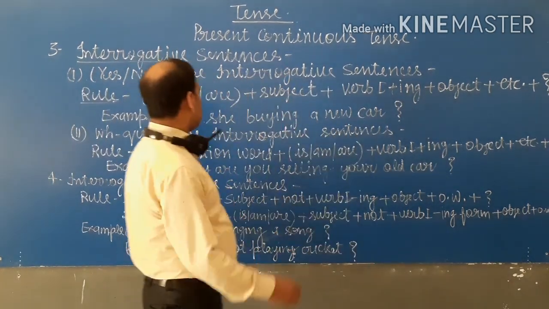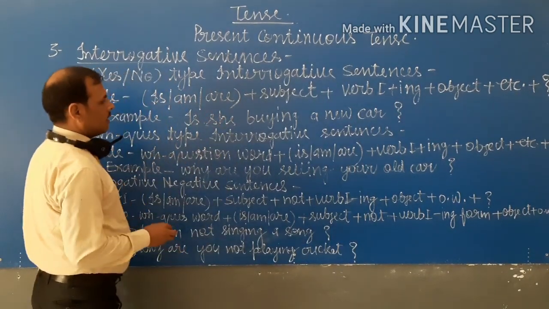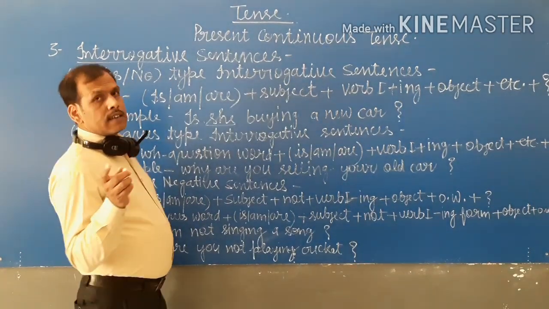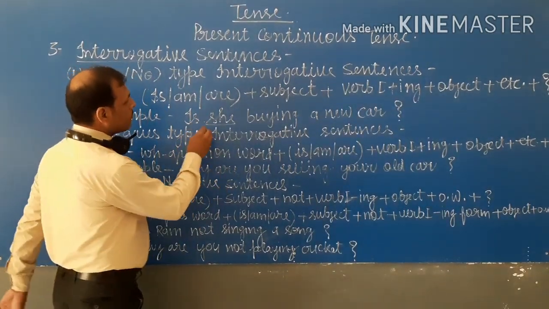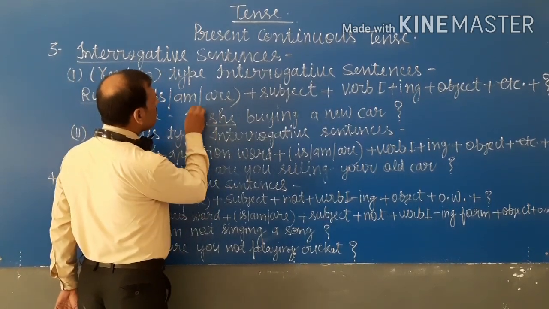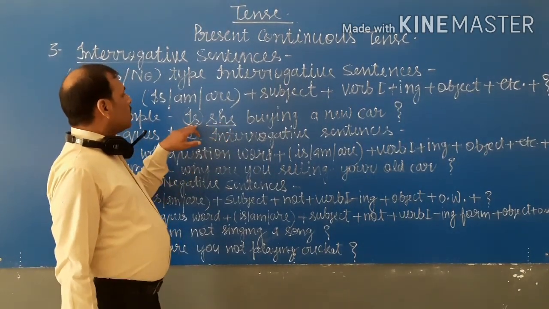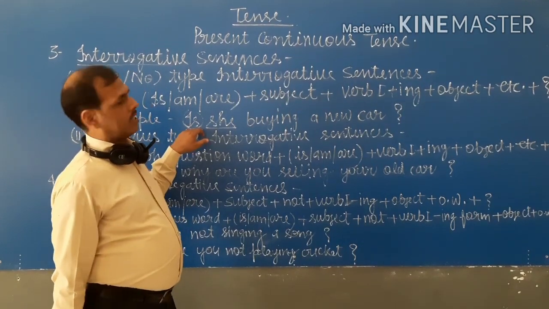she buying a new car? In this sentence the subject is she, and I discussed in the previous video that if the subject is she then we use is. If the subject is she, then in place of the helping verb we use is.